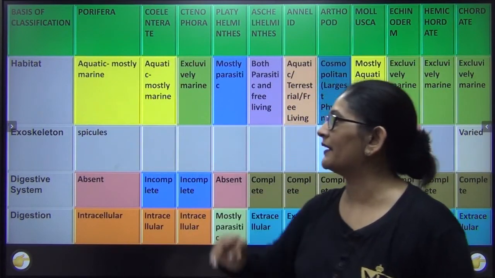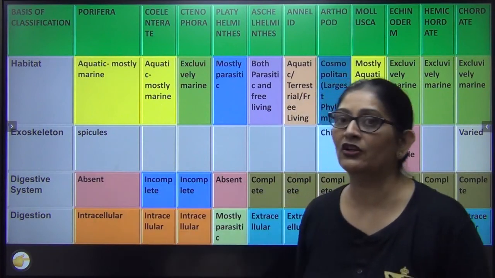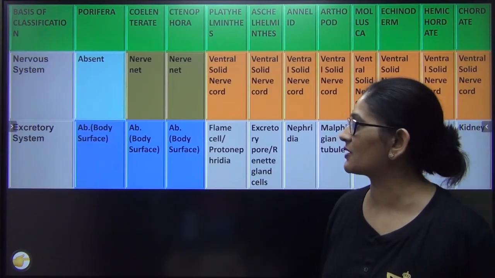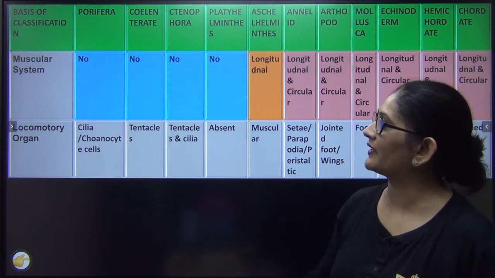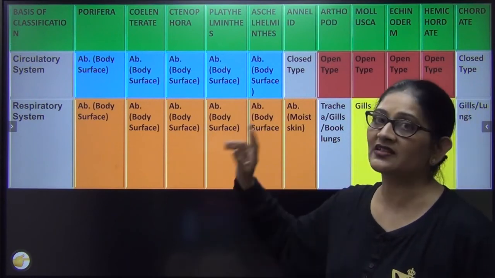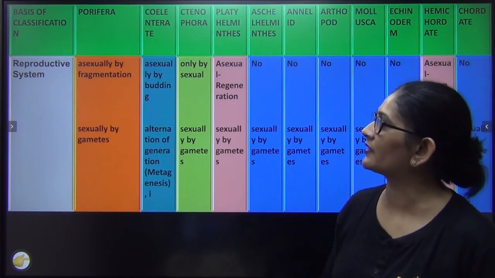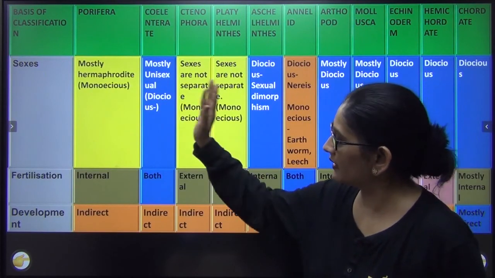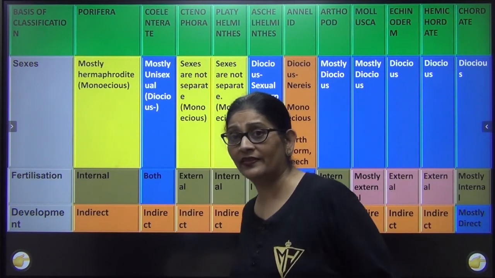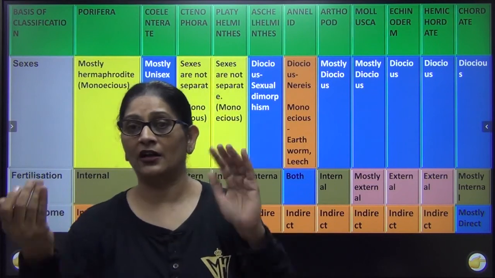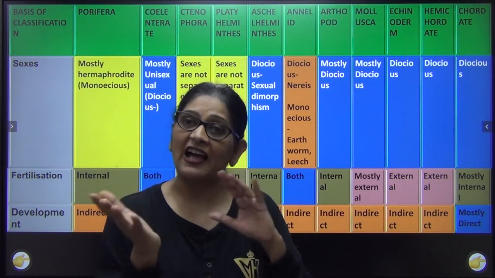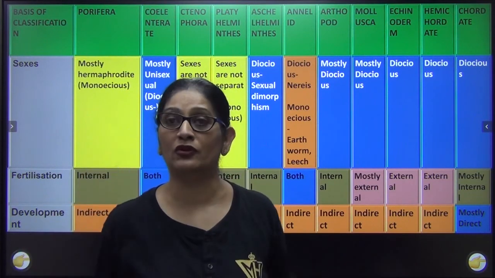I have given you a comparative account on habitat. I have given you on exoskeleton. I have given you on the digestive system and digestion, nervous system, excretory system, muscular system, locomotory system, circulatory system, respiratory system, reproductive system, which includes the sexes, fertilization and development. Right? So with this, the major characteristics of all the non-chordates have been somehow discussed through this tabular form.